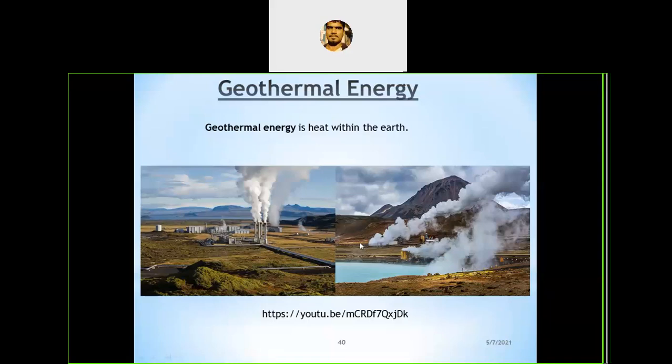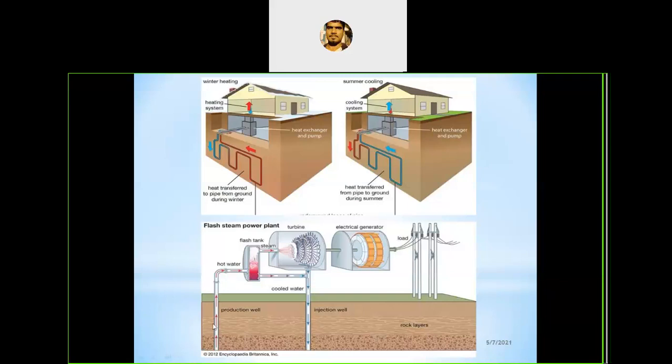This is an application, and this is the working principle of geothermal energy. Here is the first type, where we install pipelines. These pipelines are under the earth's crust, near fresh volcanic activity. If fresh volcanic activity is taking place, there is an enormous amount of heat surrounding that area, so we utilize that heat for our work.